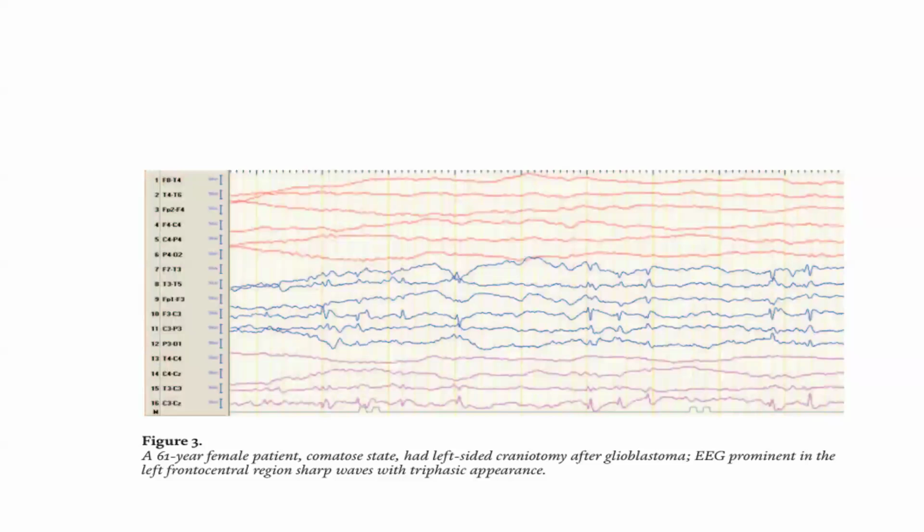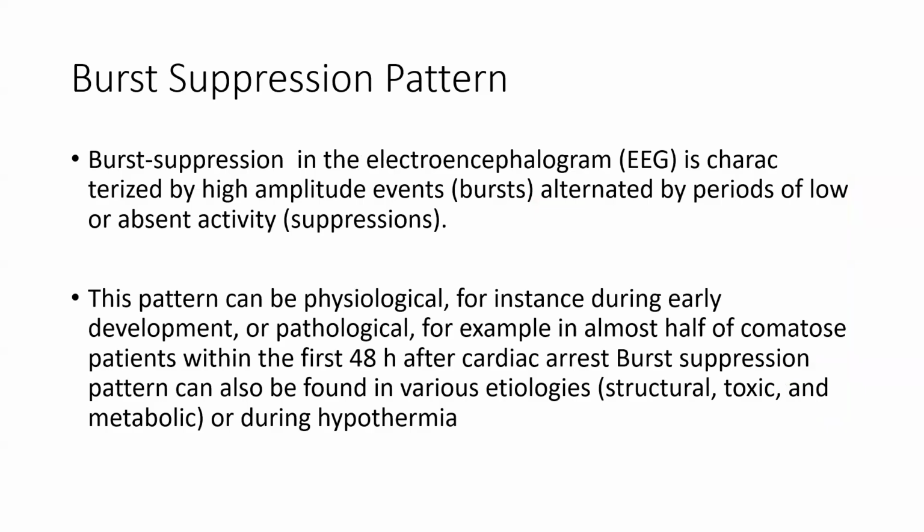Burst suppression is characterized by periods of low or absent activity. This pattern can be physiologic, for instance, during development, or pathologic, for example, in almost half of comatose patients in the first 48 hours after cardiac arrest. The burst suppression pattern can also be found in various etiologies, like structural, toxic, and metabolic changes, and during hypothermia.